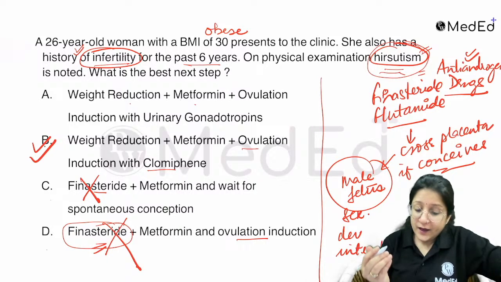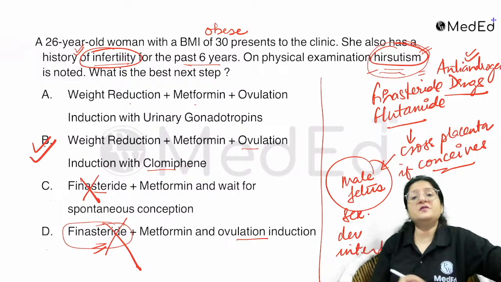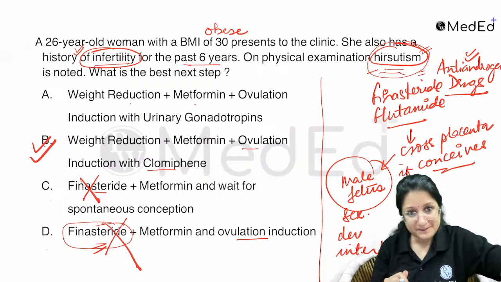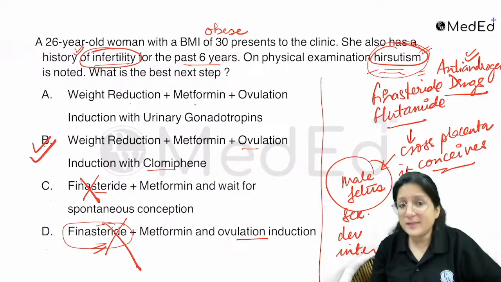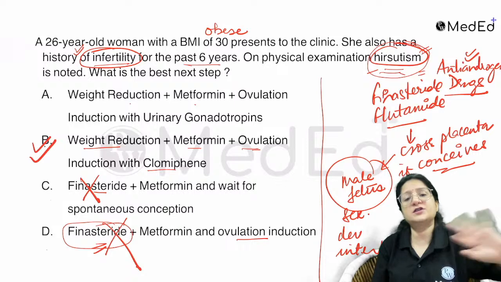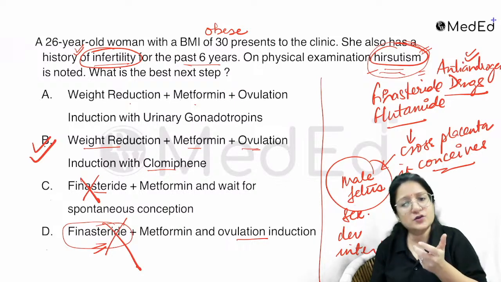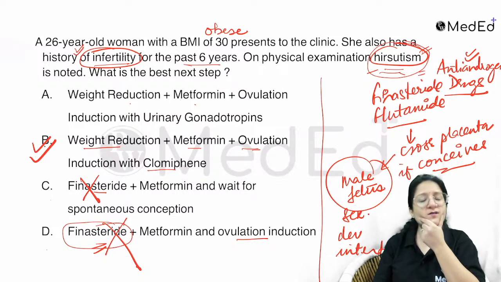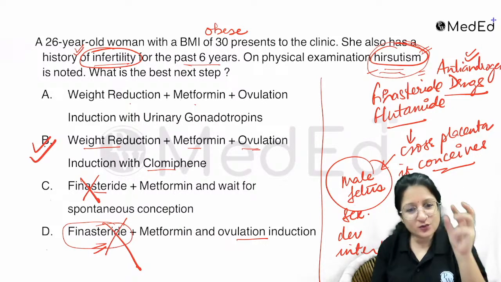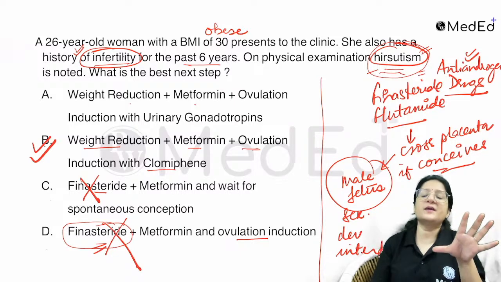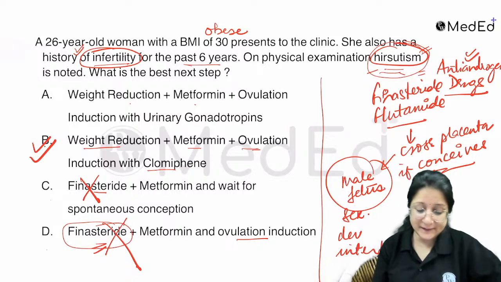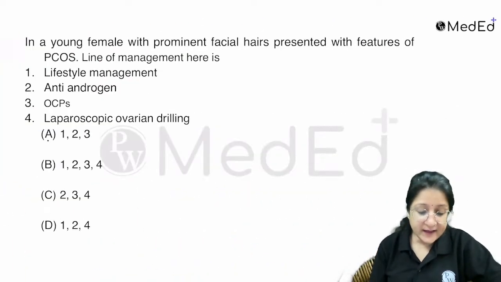Now, if you try to treat her hirsutism with oral contraceptive pills, then she can't be pregnant on that. So we have to strike a balance. What balance did we strike? We started with weight reduction, metformin, ovulation induction, and for the clinical hirsutism, we can call for cosmetic treatment. So use logic. Keep that in mind. Now, let's have a look at the next question.